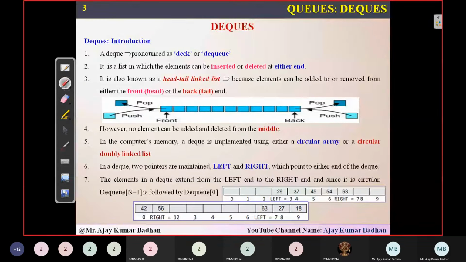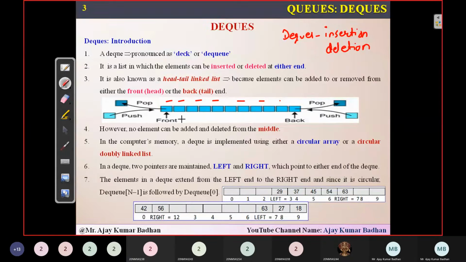DQs mean that insertion and deletion can be done from both directions. You can see this is an array. In queues, we have two different pointers, front and rear.